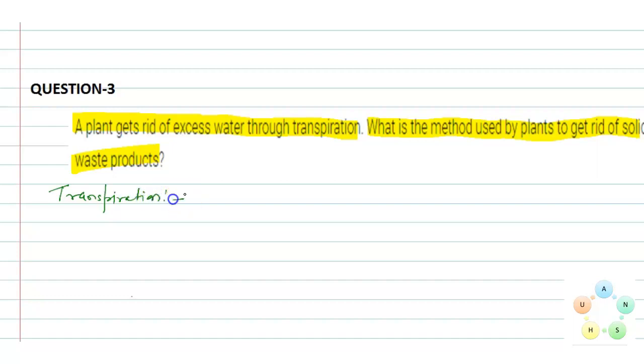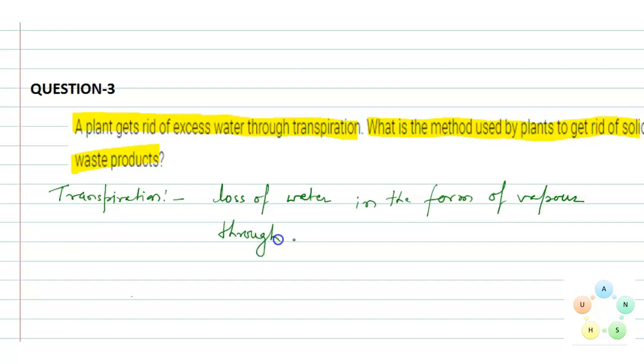Transpiration is a process of loss of water in the form of vapor through the aerial parts of plants.